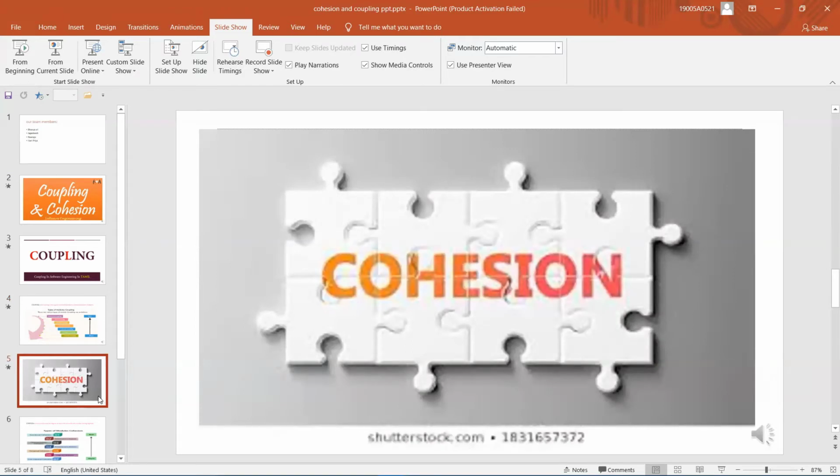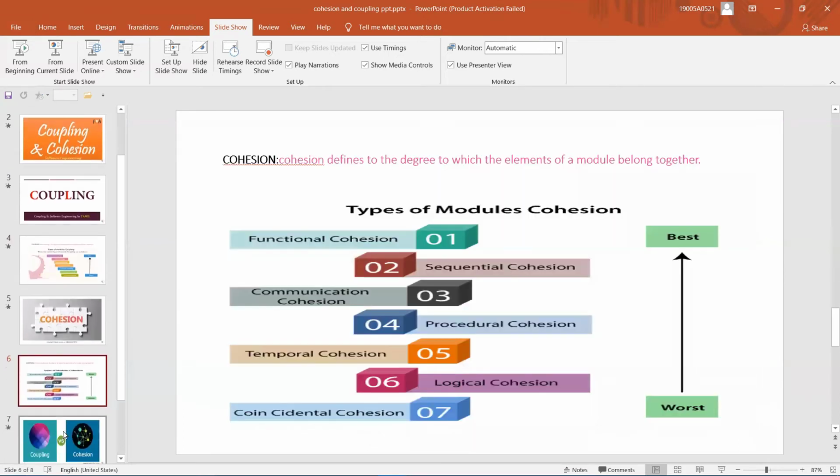In computer programming, cohesion defines the degree to which the elements of a module belong together. It means cohesion measures the strength of relationships between pieces of functionality within a given module. Let us discuss the various types of cohesion. The first one is functional cohesion. In functional cohesion, if the different elements of a module cooperate to achieve a single function, then it is called functional cohesion. Next, sequential cohesion.